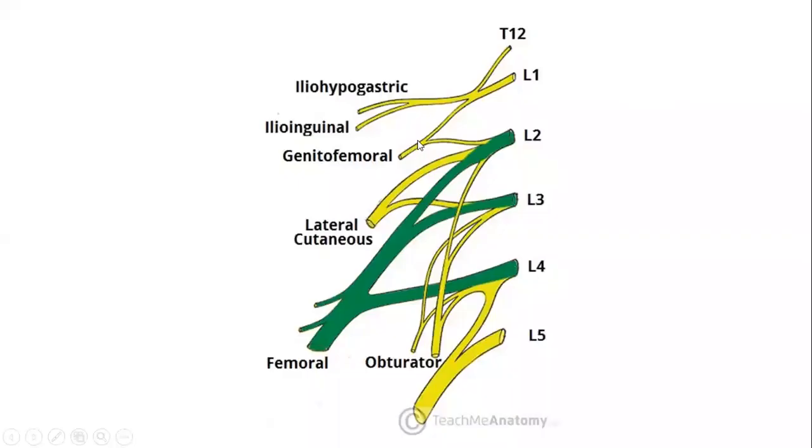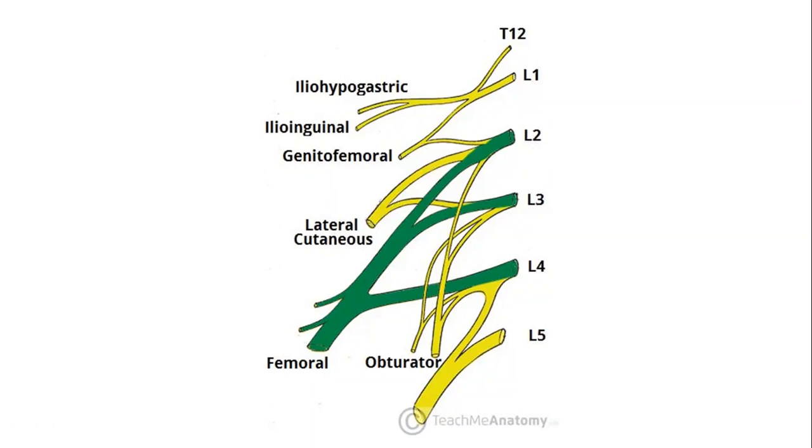lumbar plexus include the iliohypogastric nerve having root value L1, ilioinguinal sharing the same root value. Then we have genitofemoral nerve having root value of L1 and L2. Then lateral cutaneous femoral nerve of thigh having root value of L2 and L3. The lumbar plexus divides into anterior and posterior divisions.